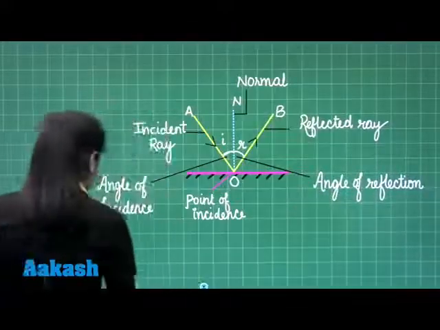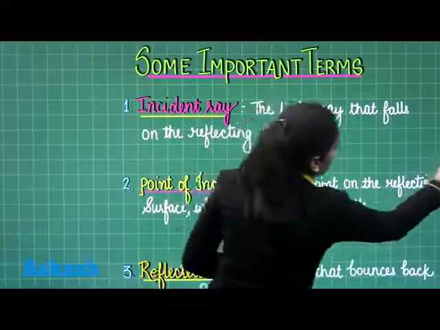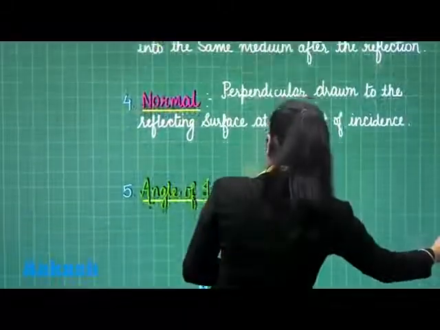So we can write, what is the angle of incidence?